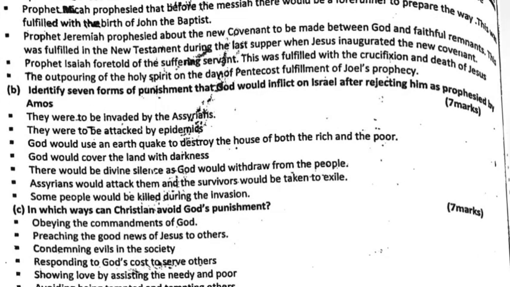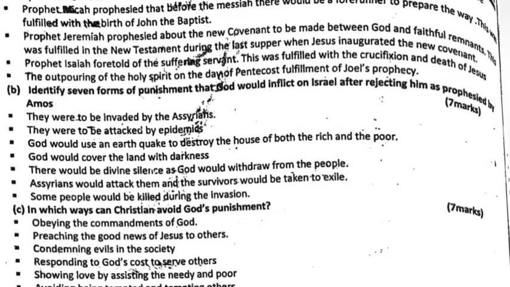The Old Testament prophets talked about Christ, the anointed one, a descendant of David, whose dynasty would last forever. All these were fulfilled in the coming of Christ. Prophet Micah prophesied that before the Messiah, there would be a forerunner to prepare the way. This was fulfilled with the birth of John the Baptist. Prophet Jeremiah prophesied about the new covenant to be made between God and the faithful remnants. This was fulfilled in the New Testament during the Last Supper, when Jesus inaugurated the new covenant.